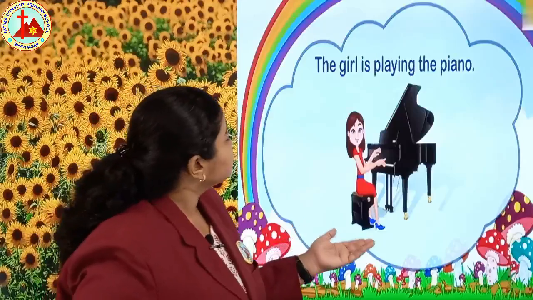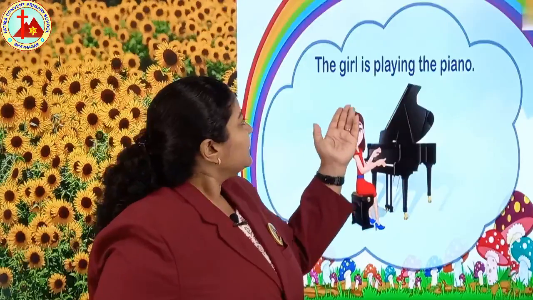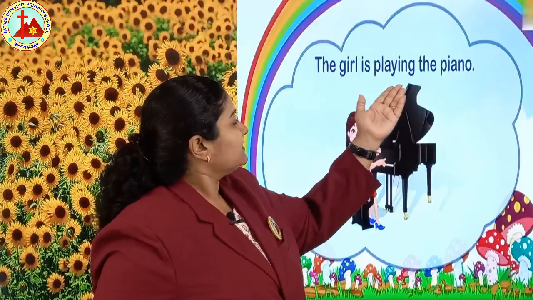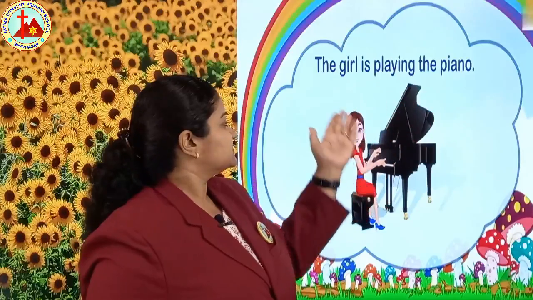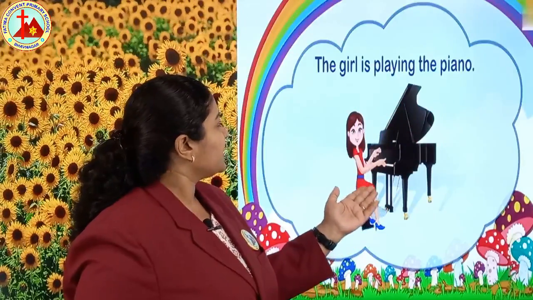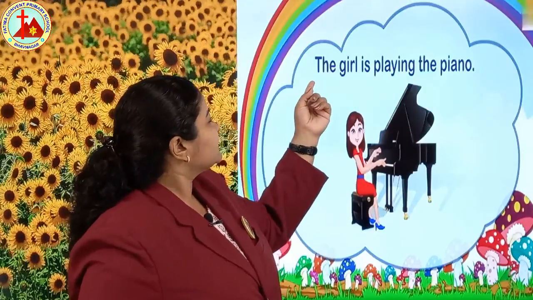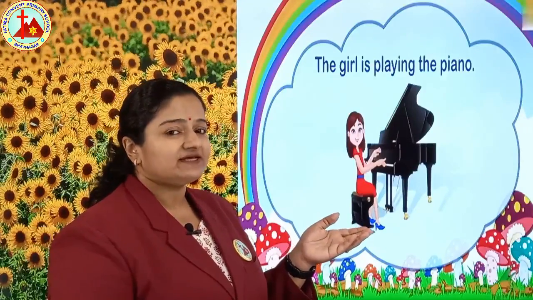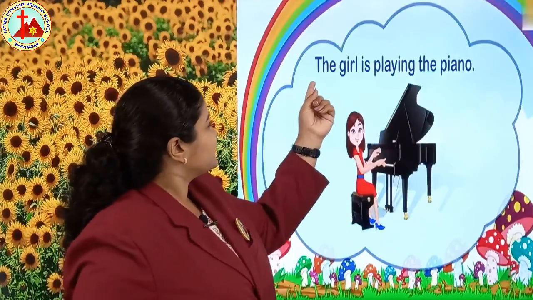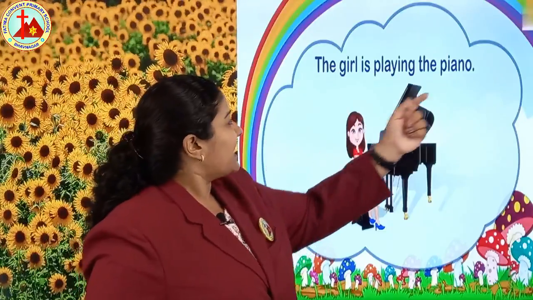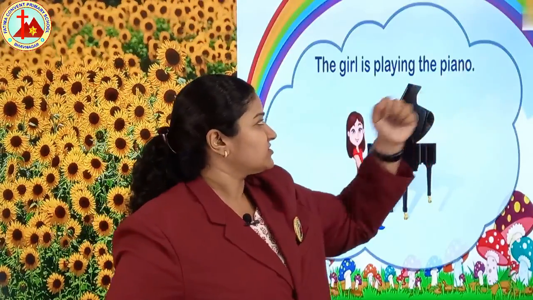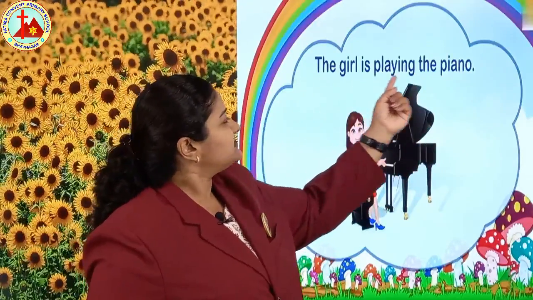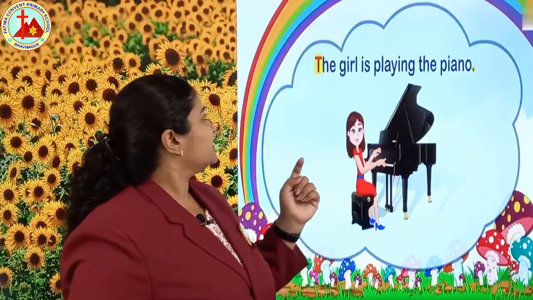Read the following sentence. The girl is playing the piano. See now, first letter is what children? I know you cannot read the sentence yet, but the first letter is T. Yes, and at the last this is a full stop. Yes, this is called a sentence.